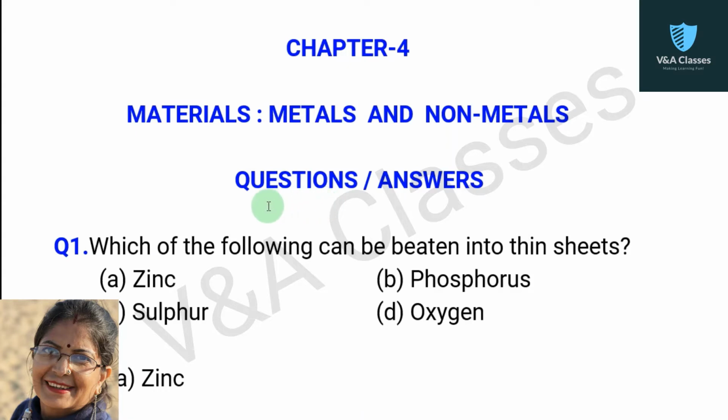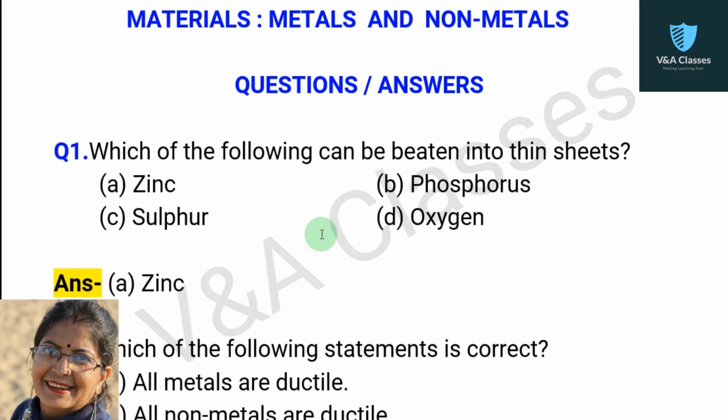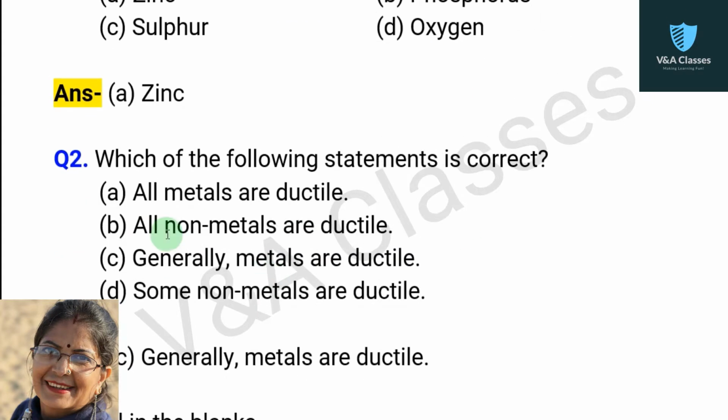Today we will discuss the questions and answers of Chapter 4, that is Materials: Metals and Non-metals. So first question is, which of the following can be beaten into thin sheets? First option zinc, second option phosphorus, third option sulfur, fourth option oxygen. Answer is zinc.